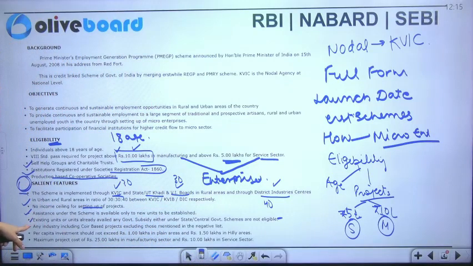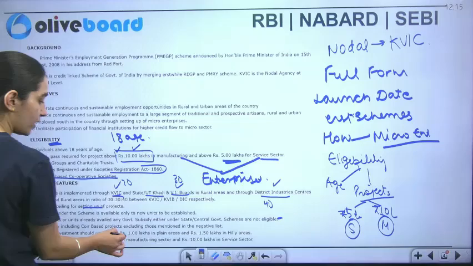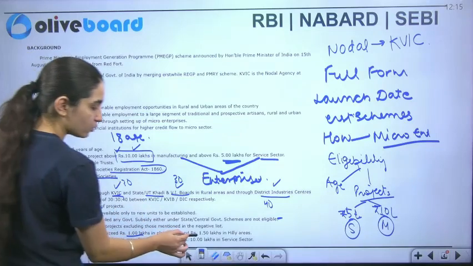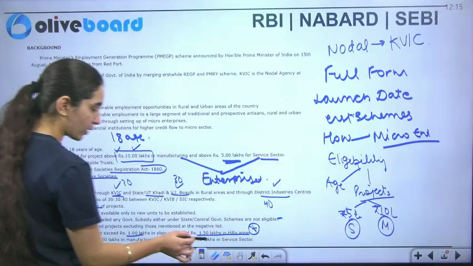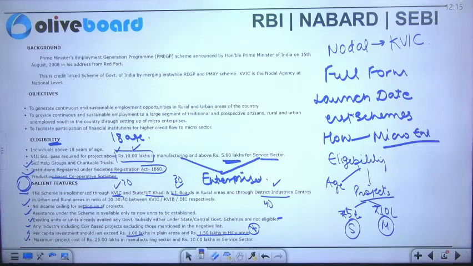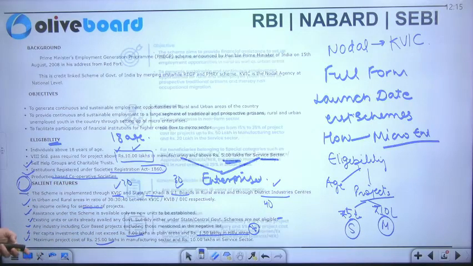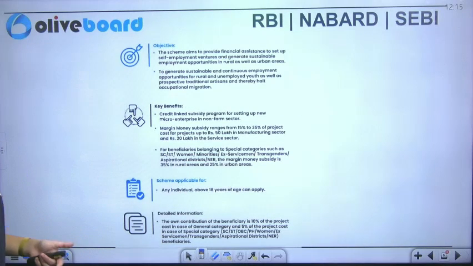Also, any industry including coir based projects, excluding those mentioned in the negative list, is included. Per capita investment should not exceed 1 lakh in plain areas and 1.50 lakh in hilly areas. From this part also the question can be asked. Maximum project cost is 25 lakh in manufacturing, and this is the services sector that we have, but now it has been changed. I'll tell you in the coming slides also.